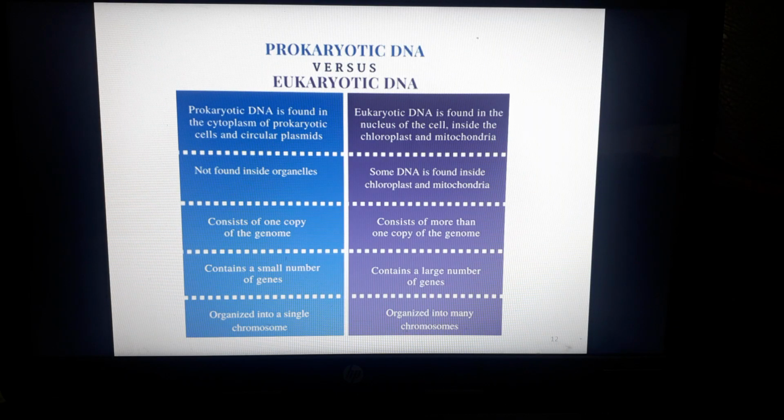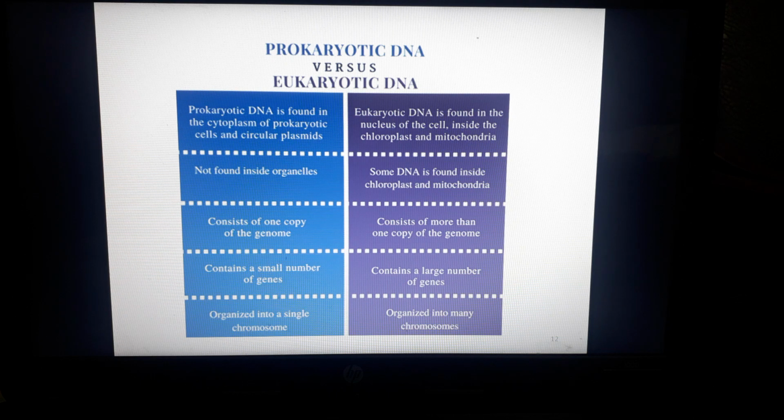Now let's discuss the differences between prokaryotic DNA and eukaryotic DNA. The first difference is that prokaryotic DNA, as we have studied, is found in the cytoplasm of the prokaryotic cell in the form of a circular plasmid, whereas eukaryotic DNA is found in the nucleus of the cell, inside the chloroplast, and also the mitochondria. DNA of prokaryotes is not found in organelles, as organelles are absent in prokaryotes, whereas in eukaryotes some DNA is present inside the chloroplast and mitochondria.